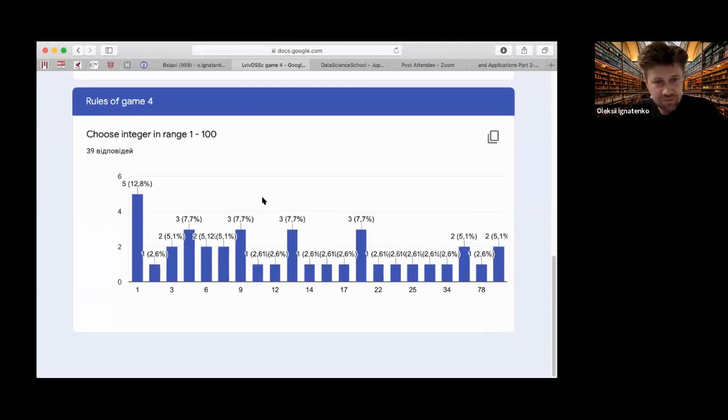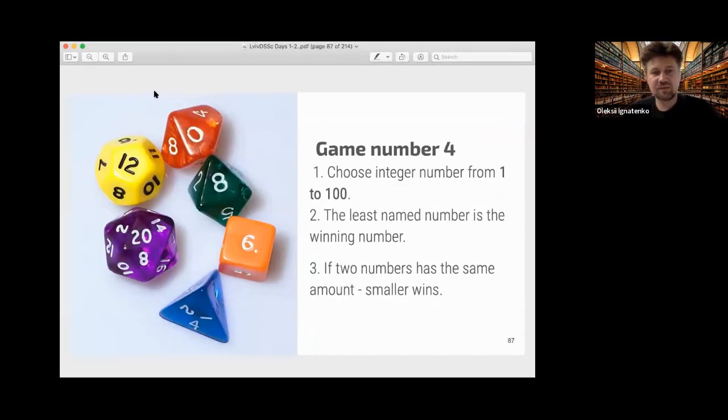And the point is that if you have a game with an obvious or simple Nash equilibrium, then people usually understand the game very well. And if the game is not obvious and is complicated, then you can't use your intuitive understanding to understand how to play this game.